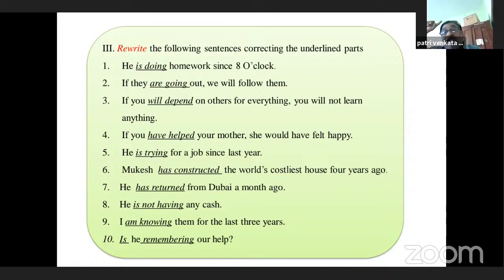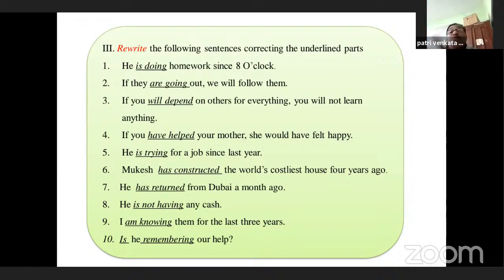Yes, actually, the action began in the past and is still going on. When an action began at a certain time in the past and is still going on, for such actions we use present perfect continuous. So the answer should be like this. He has been doing homework since 8 o'clock.